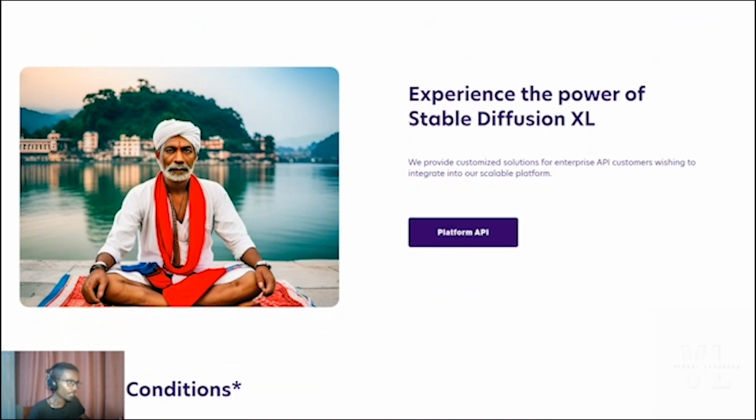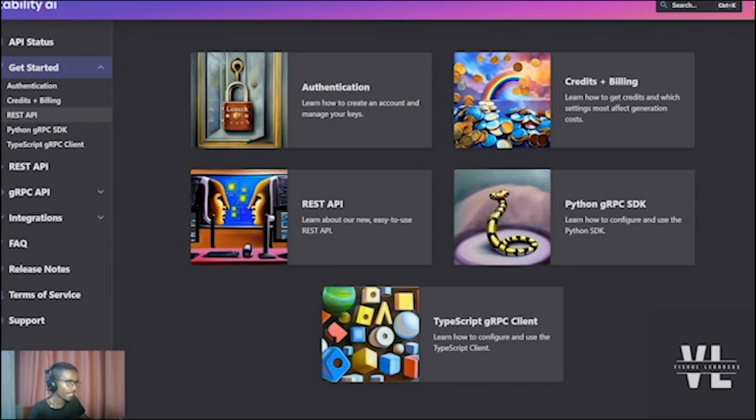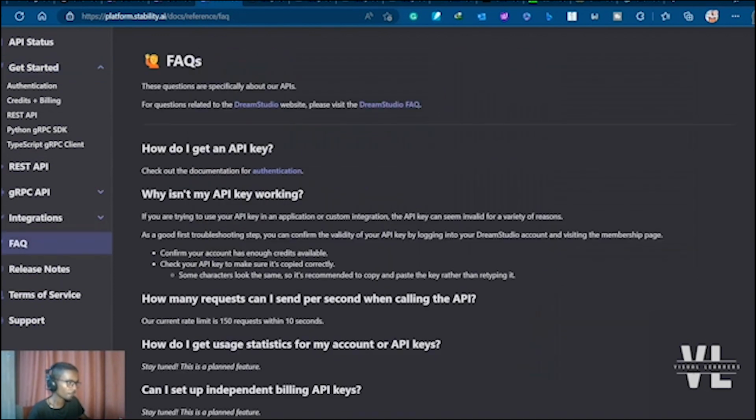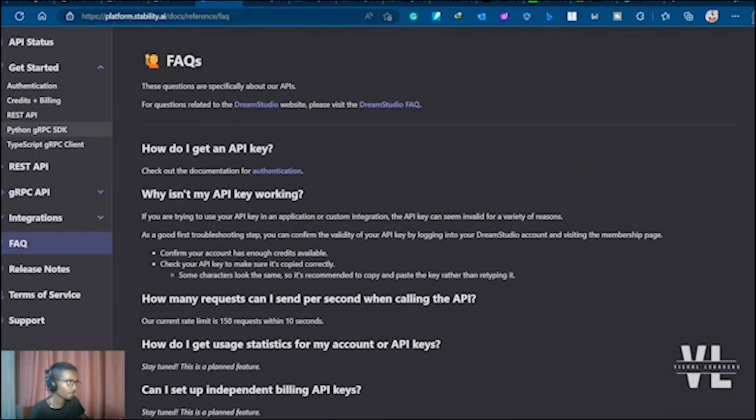So this is where you can access the API for the Stable Diffusion XL model. If you want to get more information about the API and the billing, you can go to this website, platform.stability.ai/docs, and you can get instructions and access some of the frequently asked questions about how to use the APIs.